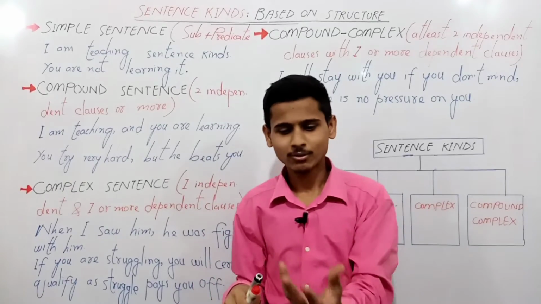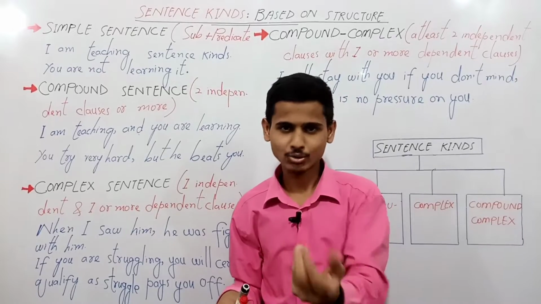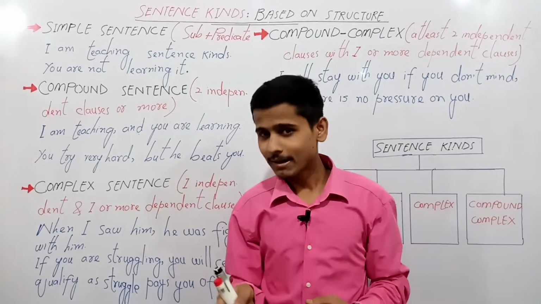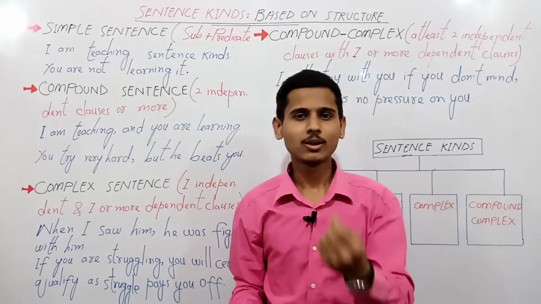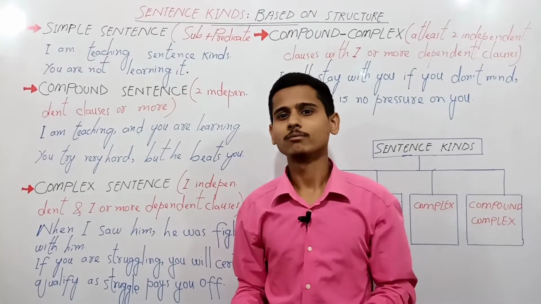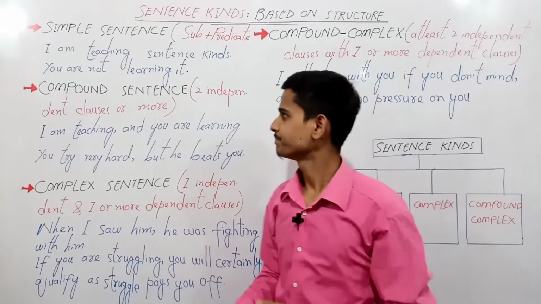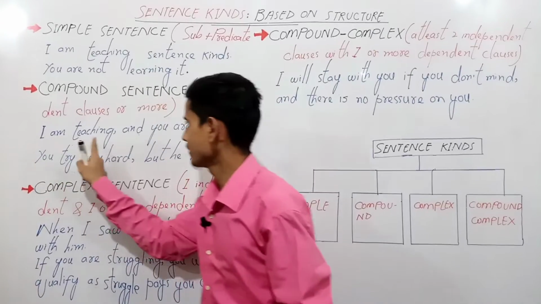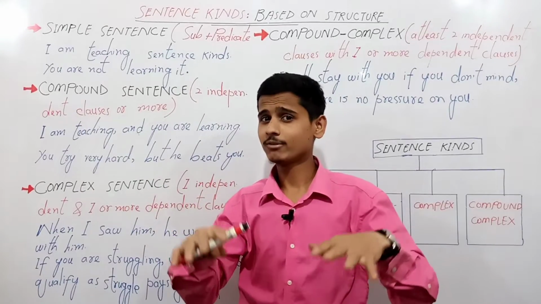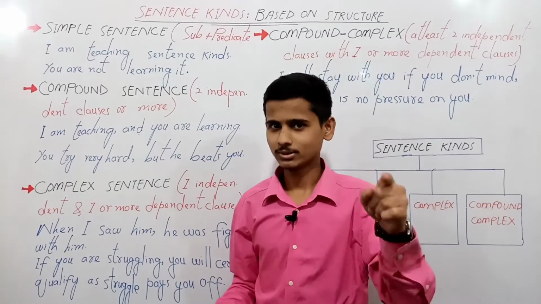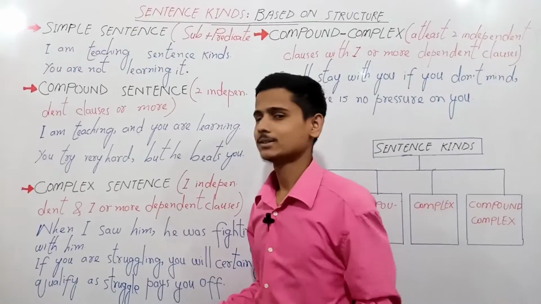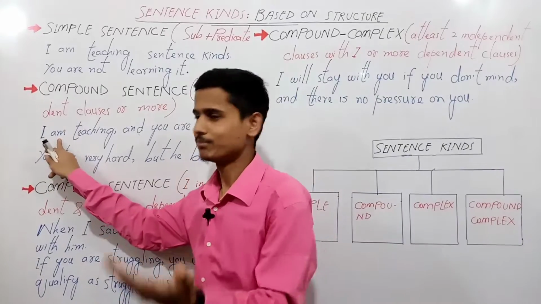One structure, two names. And dependent clause and subordinate clause are the same thing. One kind of clause, two names. By the way, we have already done a video lesson on clauses, so if you haven't watched it, go and watch that lesson first to grasp this better.